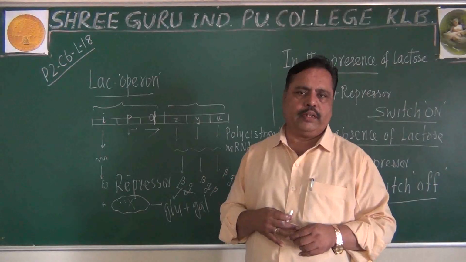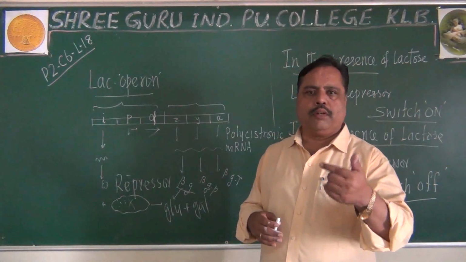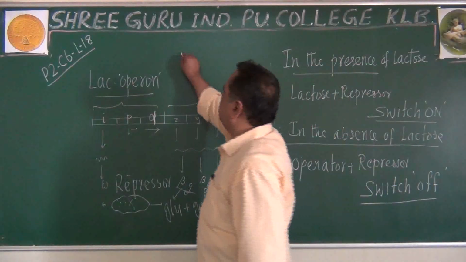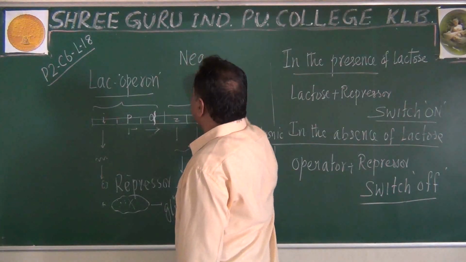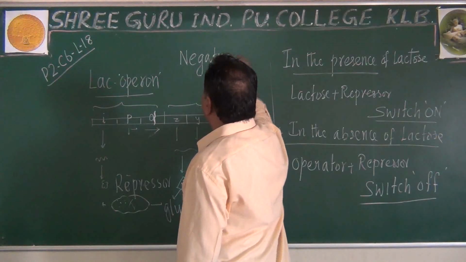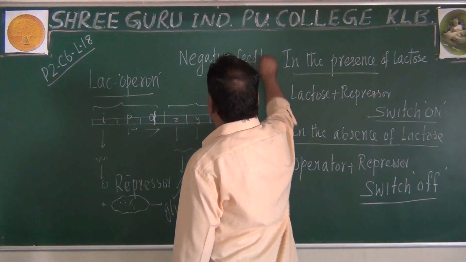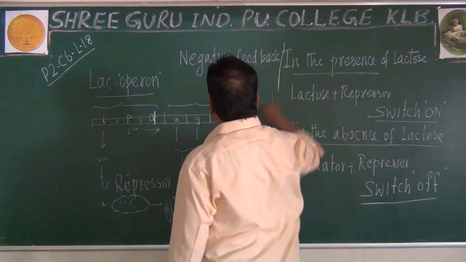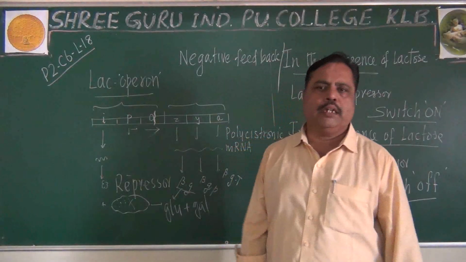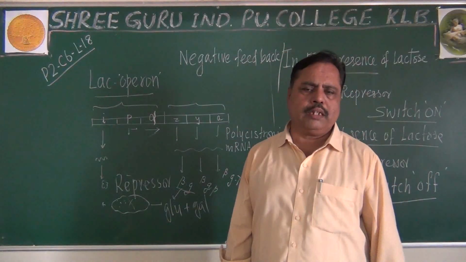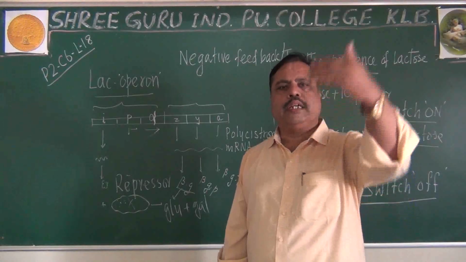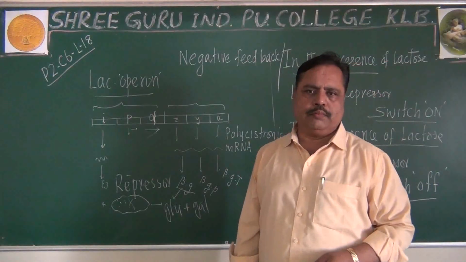Such a mechanism of operon is known as negative feedback mechanism. What is negative feedback? The product of a reaction stops the reaction itself.